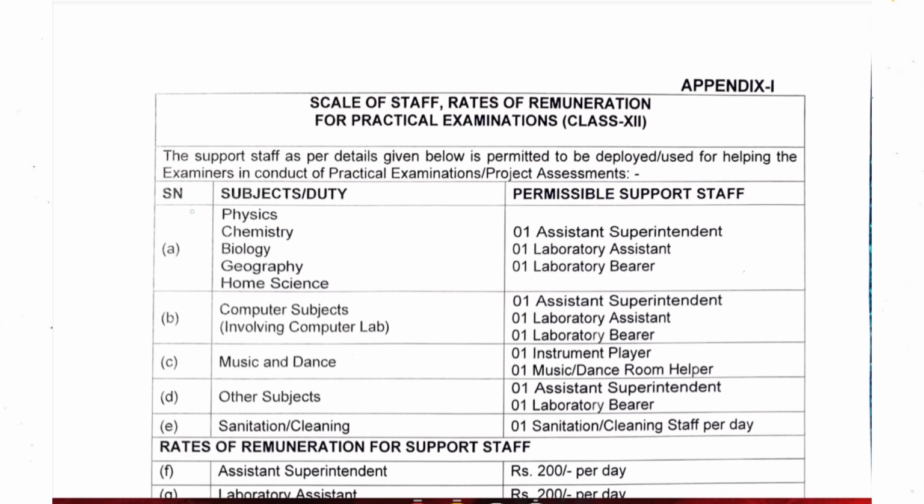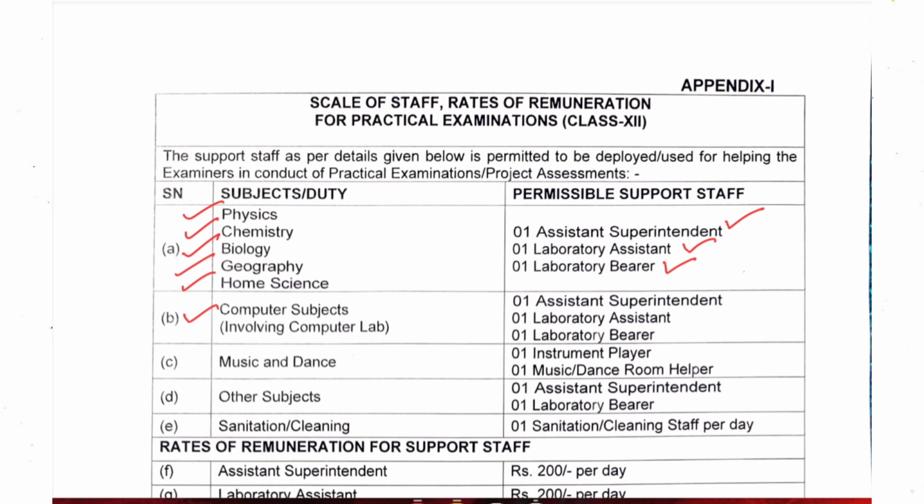Before that, first let us see how many support staff are allowed during practical exams. If you are having a practical exam of physics, chemistry, biology, geography or home science, you should have one assistant superintendent, which is the internal school subject teacher. For example, for a physics exam, that school's physics teacher is the assistant superintendent. Then one lab assistant and one lab bearer.